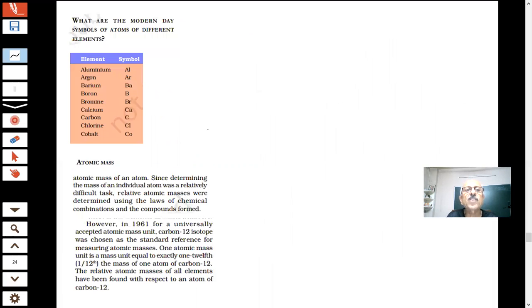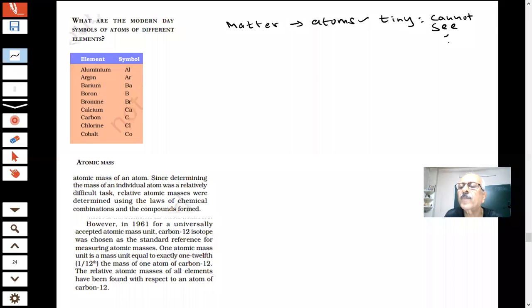We now understand that matter is made up of atoms, and these are very, very tiny. We cannot see them with our eyes. And you have seen the radius of a hydrogen atom is 10 minus 10 meter.